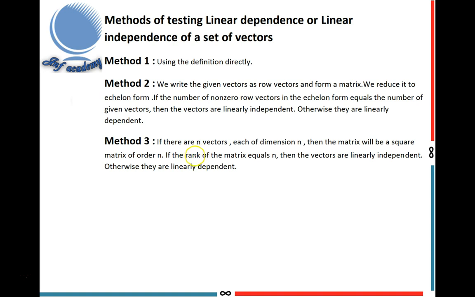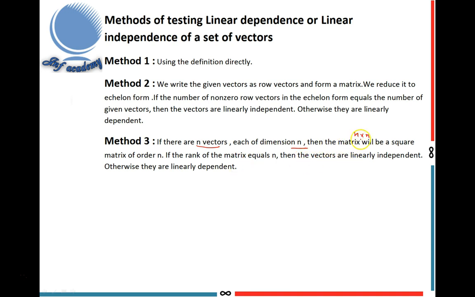Method 3: if there are n vectors each of dimension n, then the matrix will be an n by n matrix, a square matrix of order n. This is the n by n matrix, the square matrix of order n, when there are n vectors and each has dimension n.